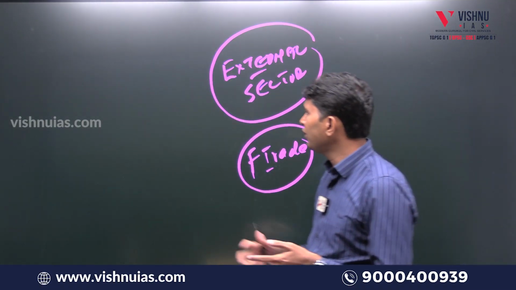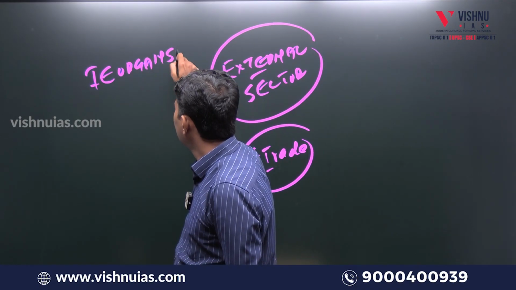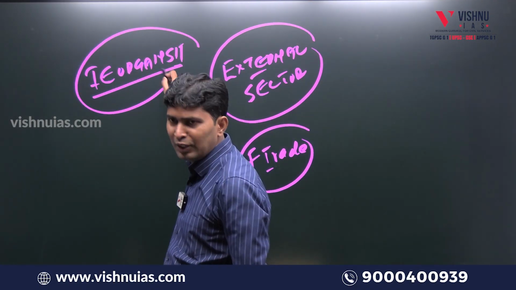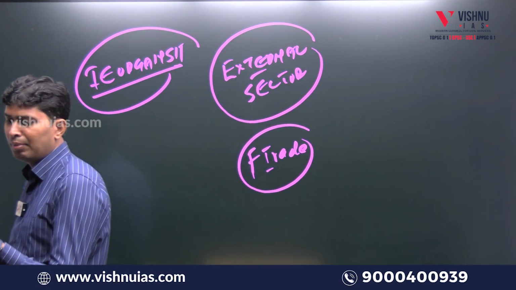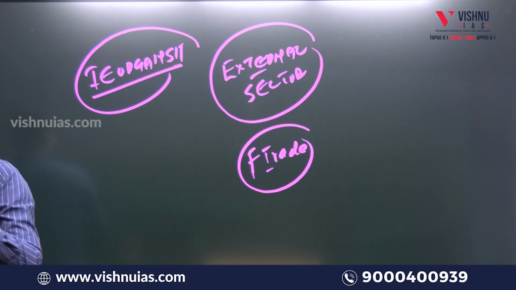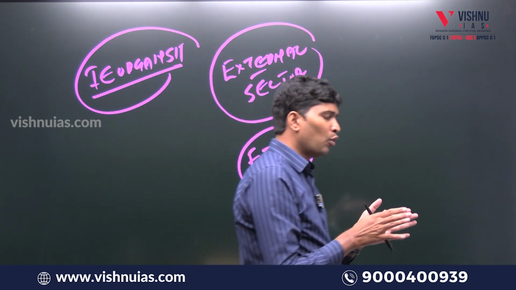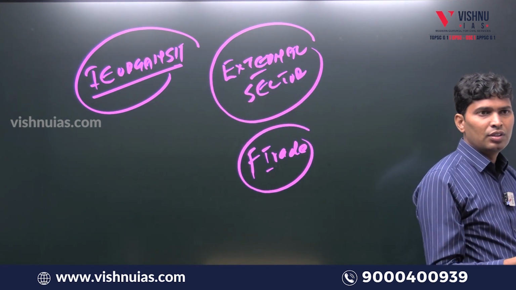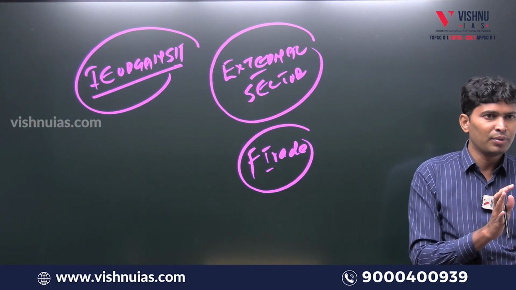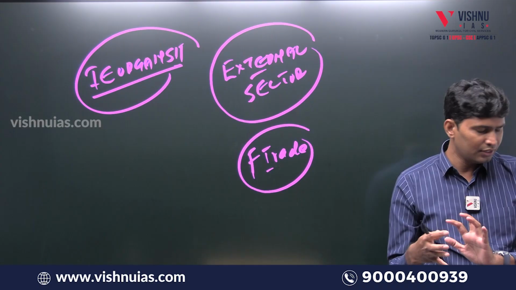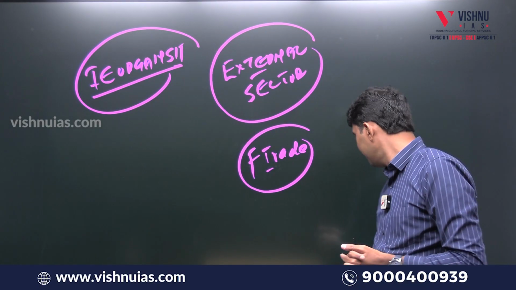Then international economic organizations: IMF, World Bank. This year a question came on sub-organizations of the World Bank Group: IBRD, IDA, IFC, MIGA, ICSID, and IMF. So World Bank, EDB, BRICS Bank. Why is India a member of this? Why is India not a member of all of the groups? How these international economic organizations are creating finances, how they are helping the developed countries, how they are helping developing countries, how they are providing finances to all of us. That is the essence of this chapter.